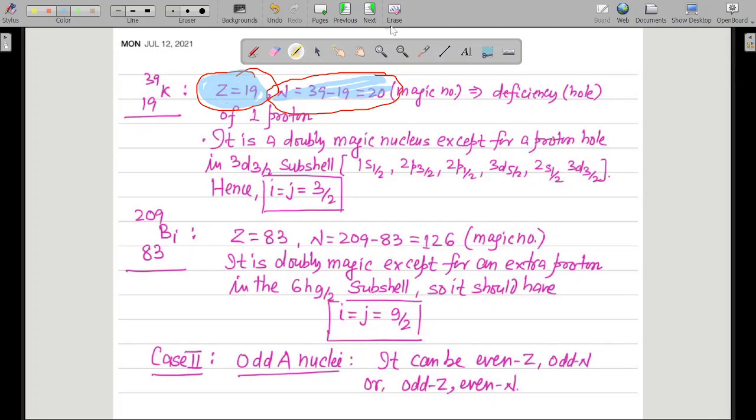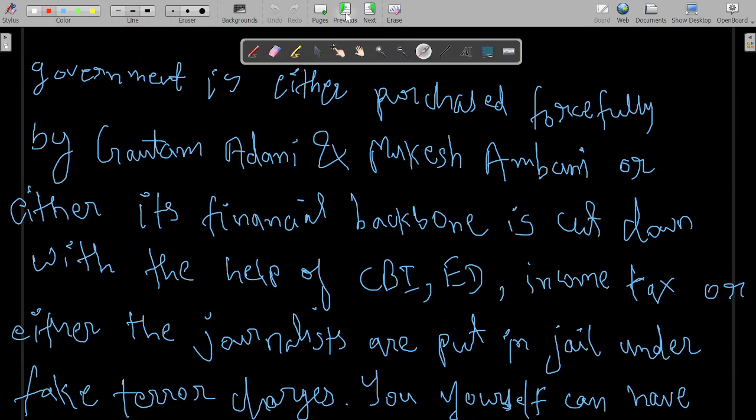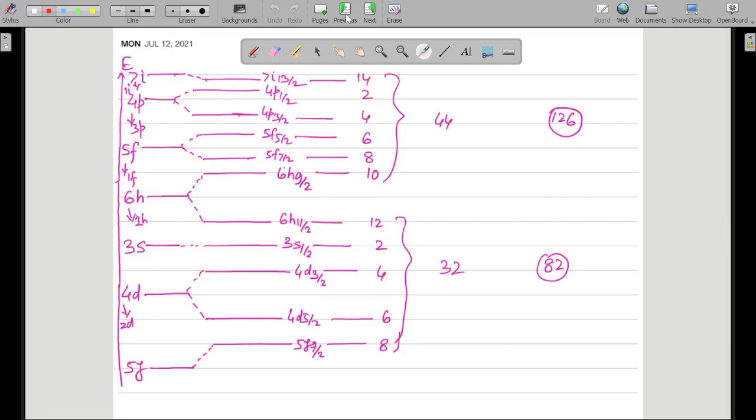Okay, so this is the case with us. We have proton deficiency, that is a proton hole. So no need to write the nuclear configuration of the neutrons because it is a magic number. Just write the nuclear configuration of the protons. It is a doubly magic nucleus except for a proton hole in the 1d3/2 subshell. If you try to write the nuclear configuration, Z equal to 19. So let us see the nuclear configuration.